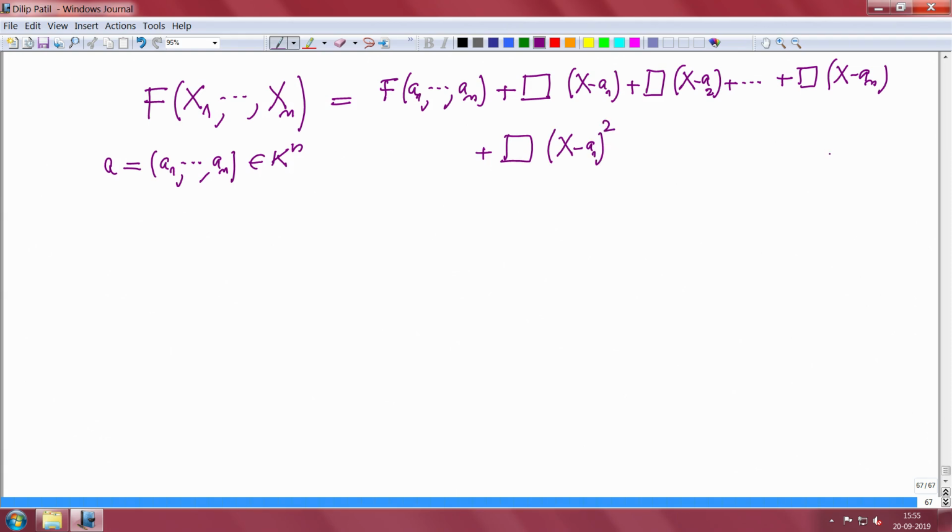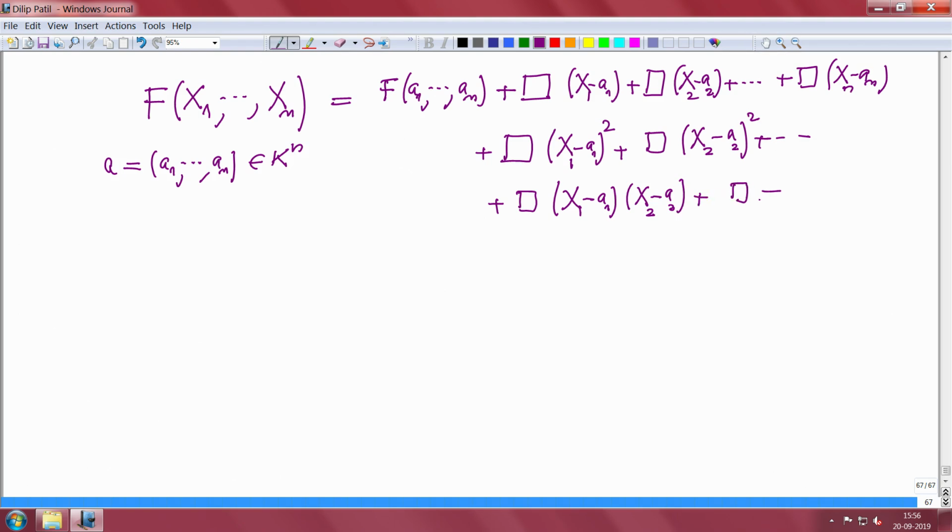square terms, and also the mixed terms, plus somebody times x1 minus a1, all this is x1, this is x2, this is xn, x2 minus a2 square, and so on, plus somebody times x1 minus a1, x2 minus a2, two at a time, and it goes on like that. Now, this is a Taylor's expansion at a1 to an.